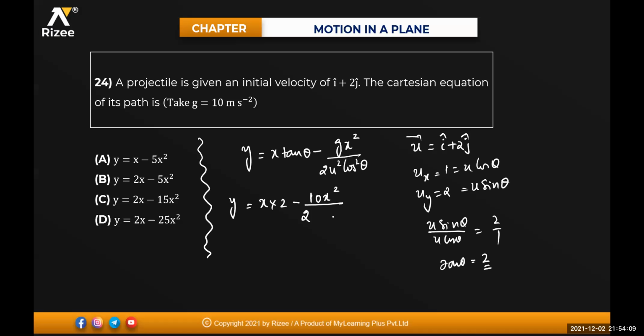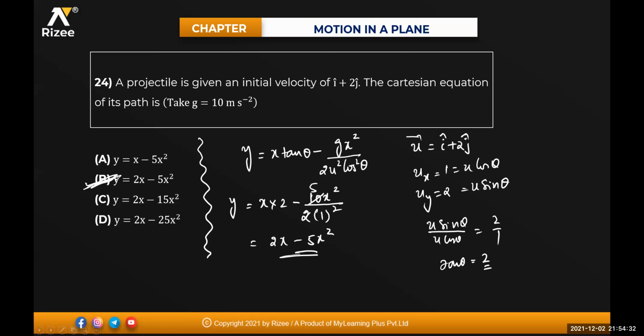This is your 2 u square cos square theta. U cos theta value is nothing but 1. That means that value will become 1 square. So this will become 2x minus, 2 1s are 2, 5 2s are 10, so it is 5 into x square. So it is 2x minus 5x square. Option B will be the answer.